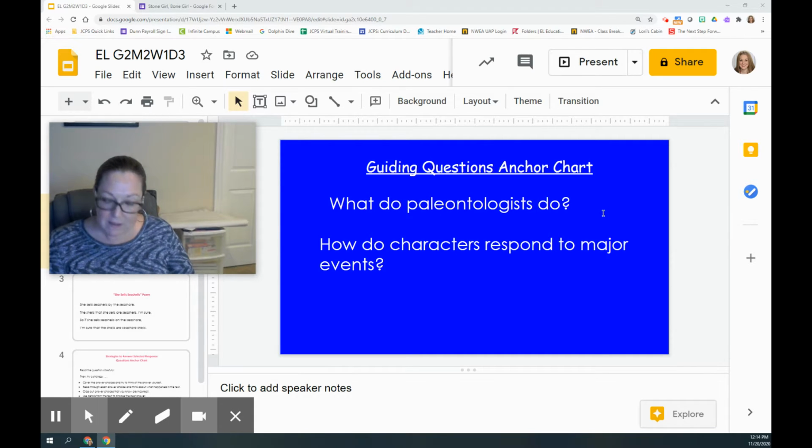So Mary Anning was a real-life paleontologist, and this new book that we're reading, Stone Girl, Bone Girl, is going to help us learn more about what paleontologists do. Okay, so you've already watched the read aloud of the story, and so you're familiar with it. What was this story about?